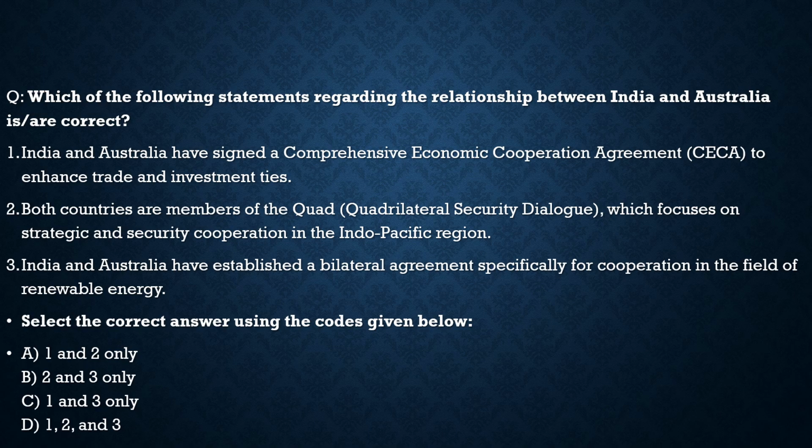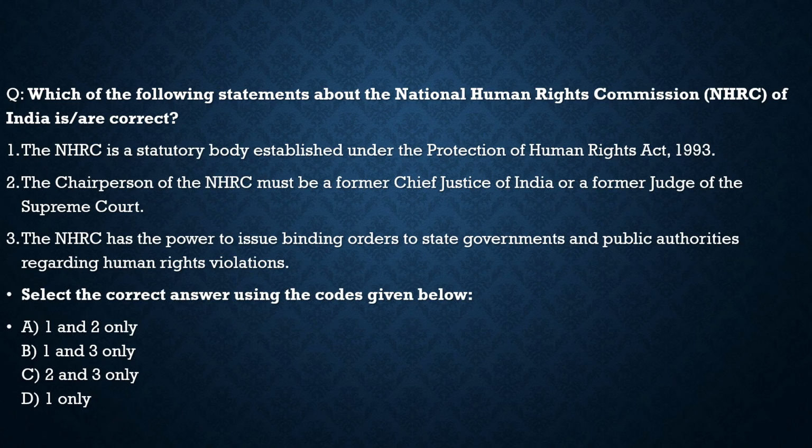Now with this, let's move to the next question. Here it is about which of the following statements about the National Human Rights Commission of India are correct. First statement, the NHRC is a statutory body established under the Protection of Human Rights Act 1993, 100% correct. It is a statutory body. Statement 2, the chairperson of the NHRC must be a former Chief Justice of India or a former judge of the Supreme Court, 100% correct.